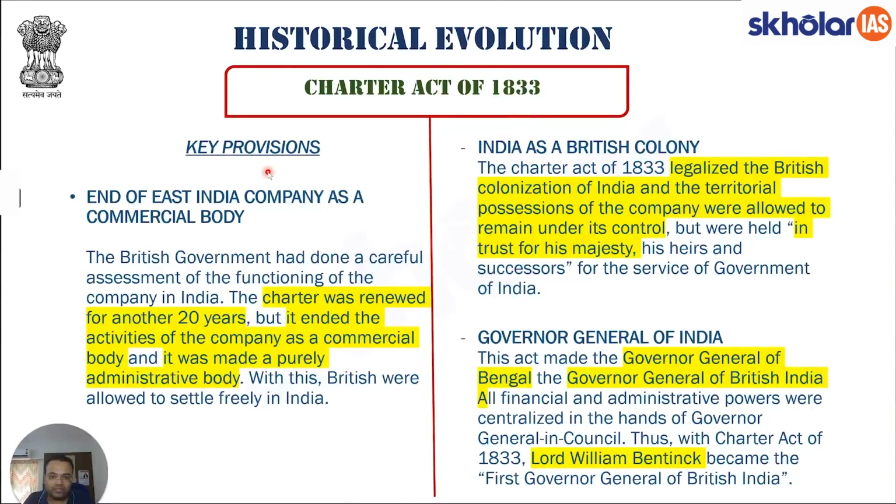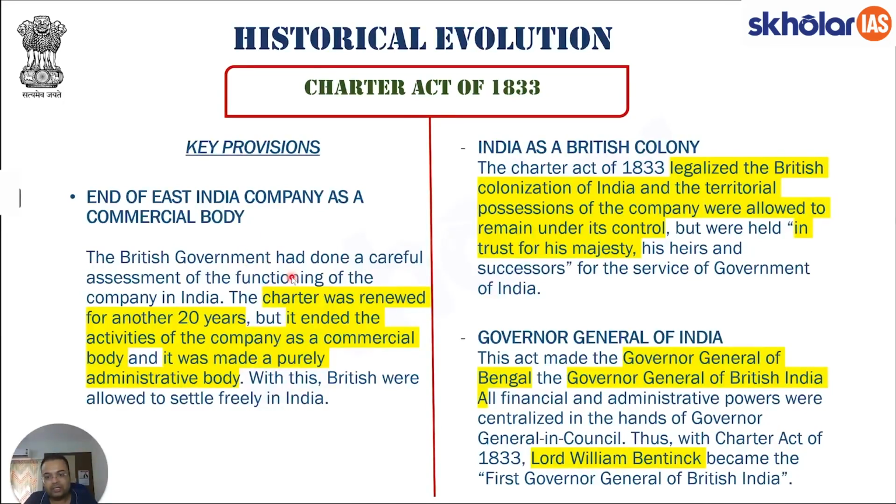What all were the key provisions which were brought? The first was it was the end of the East India Company as a commercial body. So essentially, what do we see? In Pitt's India Act, the functioning of the East India Company was limited only to a commercial body. Now, by the Charter Act of 1833, even that function has been taken away from the East India Company. Now you cannot even make calls, you cannot even take decisions with respect to commercial policies in India.